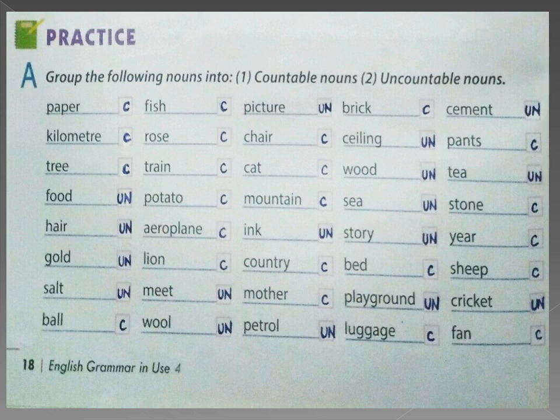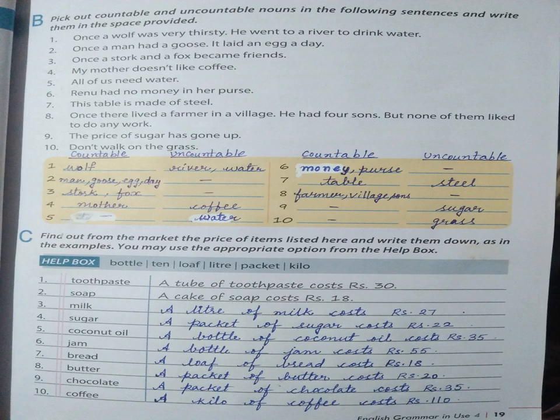You can count. Ears. Countable. Sheep. Countable. Cricket. It's a game. Cannot be counted. Uncountable. Fan. Countable. Are you clear, children? The nouns that can be counted are countable nouns, and the nouns that cannot be counted are called uncountable nouns. Now there's another exercise on page number 19, children.